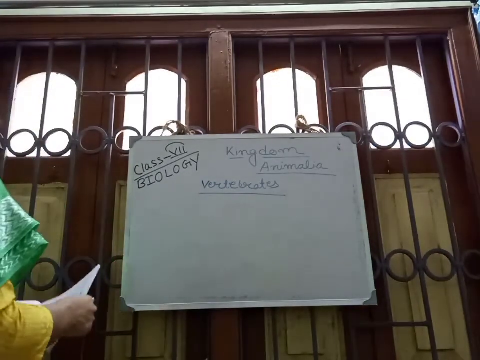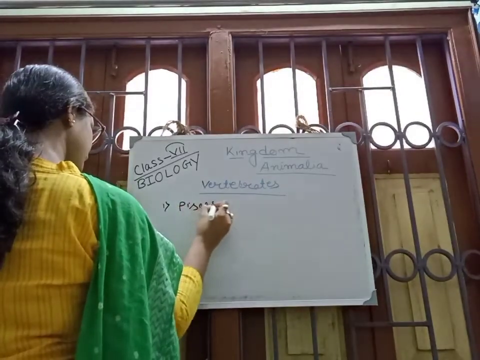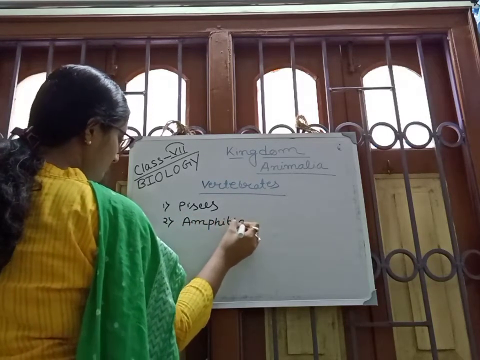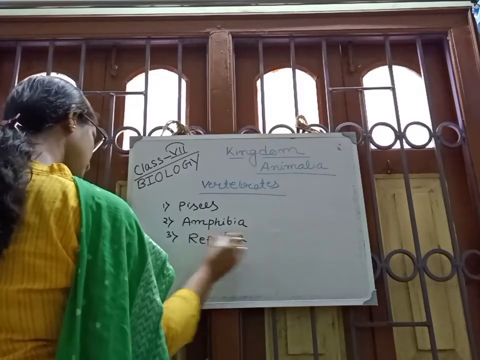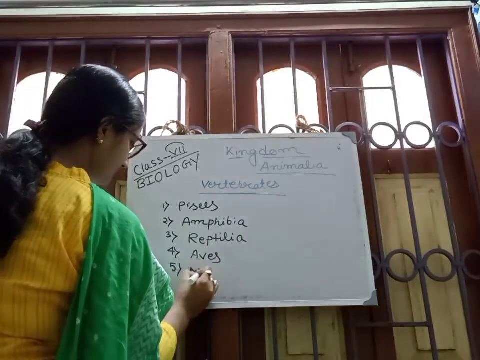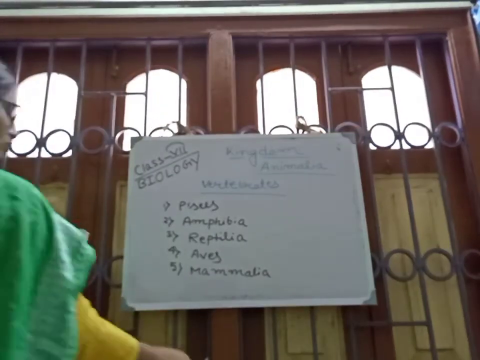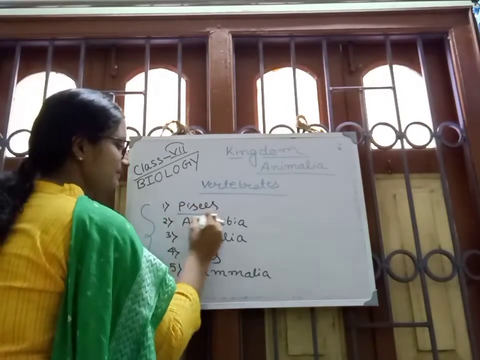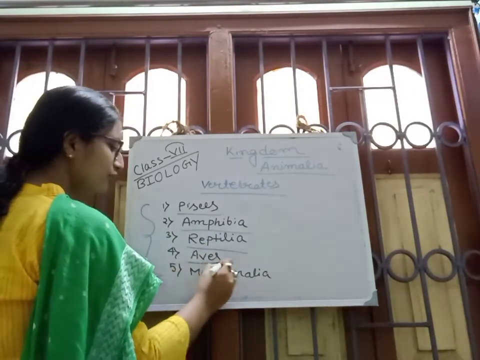Vertebrates. The first one, Pisces. Number 2, Amphibia. Number 3, Reptilia. Number 4, Aves. Number 5, Mammalia or mammals. All of these are also phyla. Five phyla are included in vertebrates. First one, Pisces. Number 2, Amphibia. Number 3, Reptilia. Number 4, Aves.